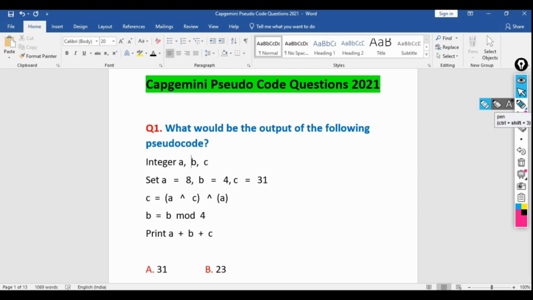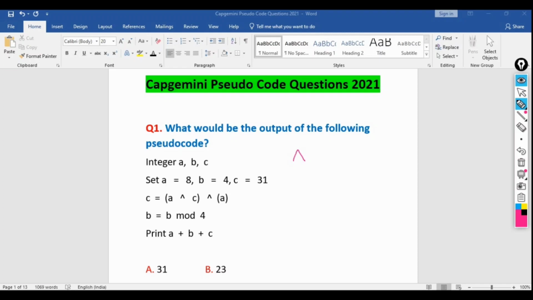Now let's discuss the first question. First of all, what does the bitwise operator do? It compares the bits. The bitwise AND operator works like this, and the OR operator works like this. It simply compares the bits. Now let me explain all these operations.